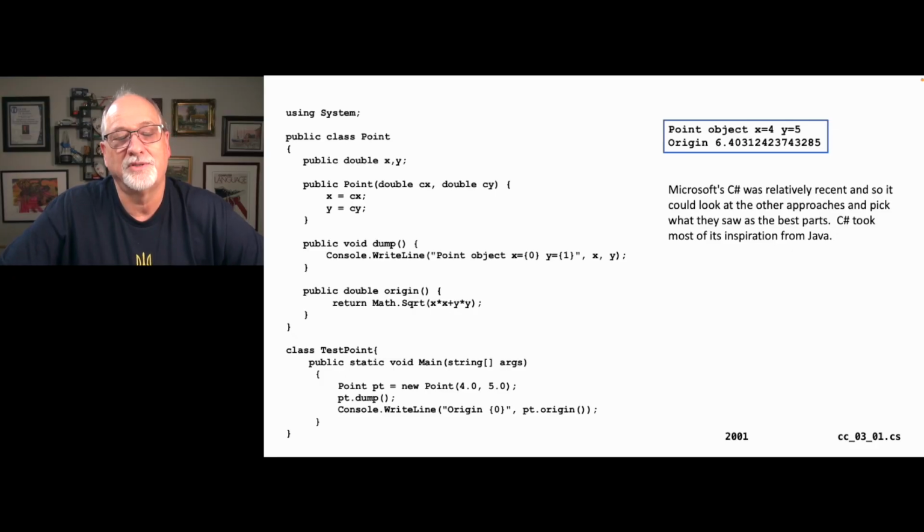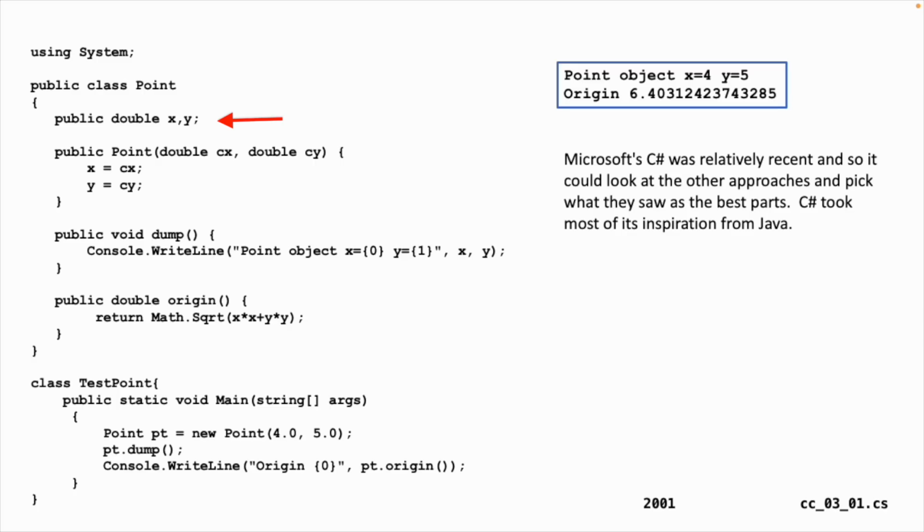Now C# is 2001, so C# was inspired kind of by everything. And so you see that C# is clearly very C++ oriented, but with some Java-ness to it. So you see the double X Y in the class, which is the two instance variables.